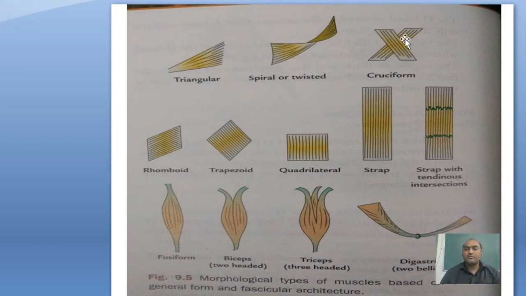This is cruciform. When the muscle fasciculi cross each other, it is called cruciform. It is rhomboid shape, diamond shape, trapezoid shape, quadrilateral, strap-like, ribbon-like muscles, strap-like with multiple tendons in between for insertion. This is fusiform, both ends pointed. Biceps has 2 heads, triceps 3 heads, and digastric has both ends pointed.